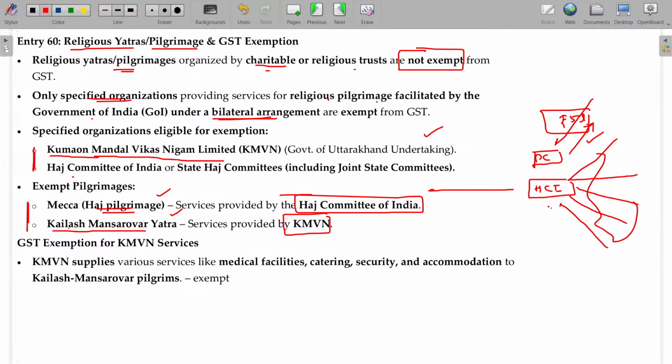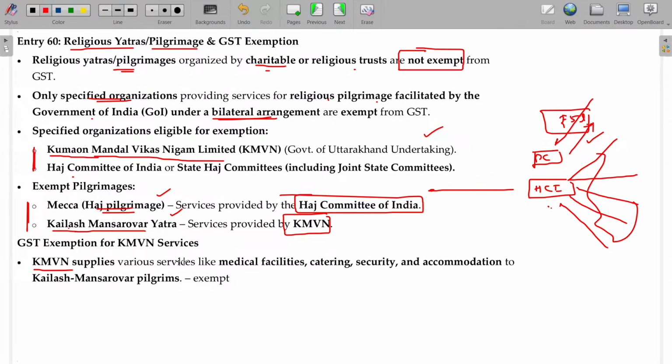The Indian government has agreements with other governments, like Pakistan and China, for some rituals. On a specific date, people will travel from India to Punjab in Pakistan, where they have their own sacred place. And China also, Manasarovar. So Pakistan and India will have the tie-up. In those cases, for anything organized, GST will not be applicable.